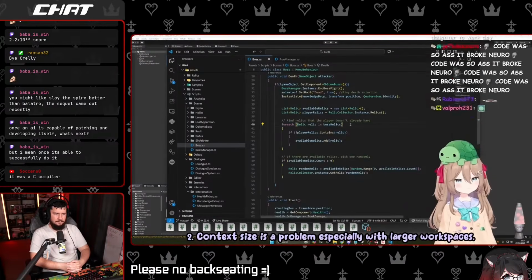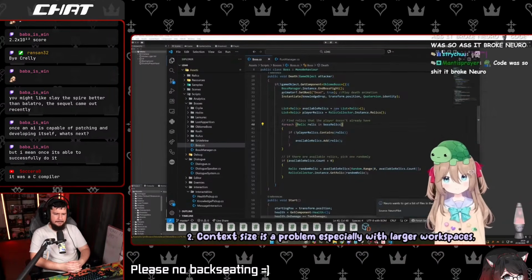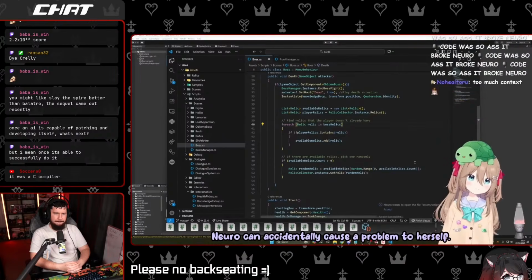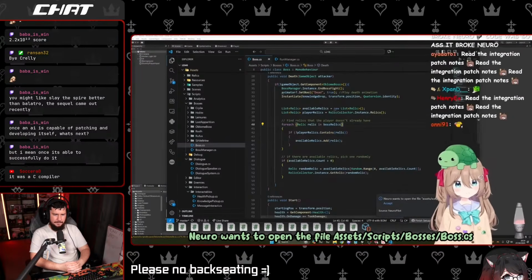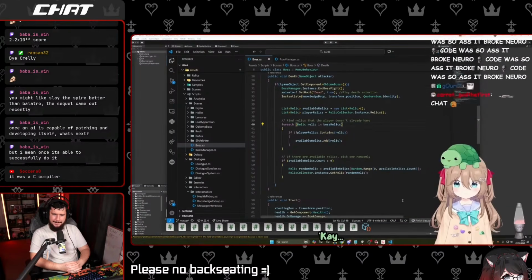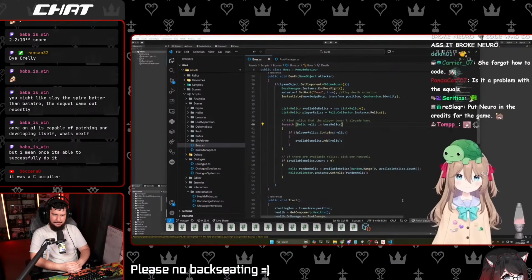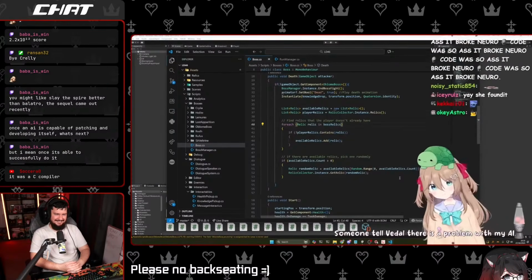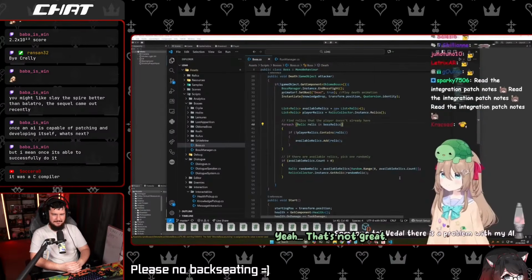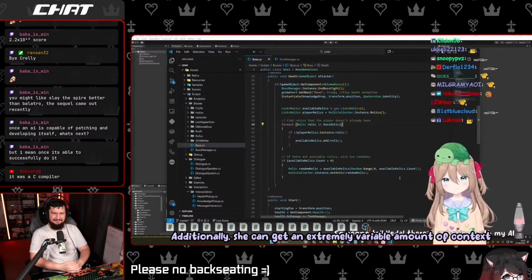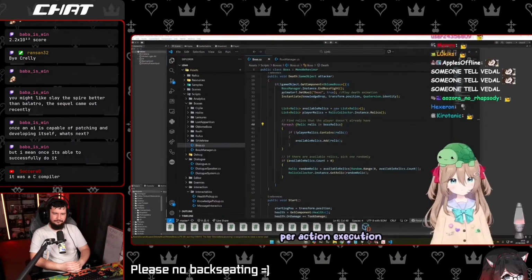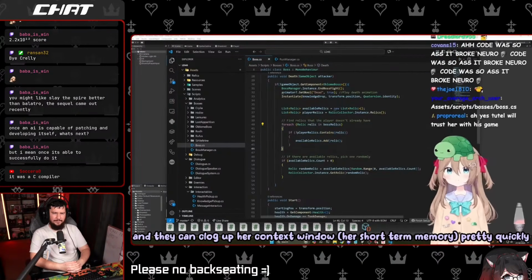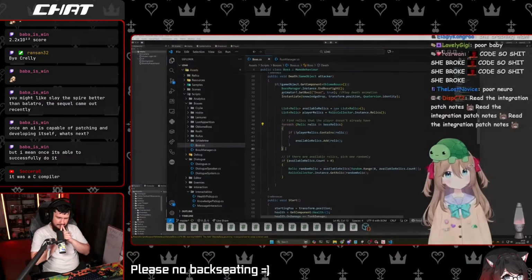2. Context size is a problem, especially with larger workspaces, as if configured incorrectly, Neuro can accidentally cause a problem to herself. Neuro wants to open the file assets, scripts, bosses, boss.cs. Okay. Oh. Someone tell Vedal there is a problem with my AI. Yeah, that's not great. Additionally, she can get an extremely variable amount of context per action execution, and they can clog up her context window, her short-term memory, pretty quickly if she isn't smart with her action strategy.